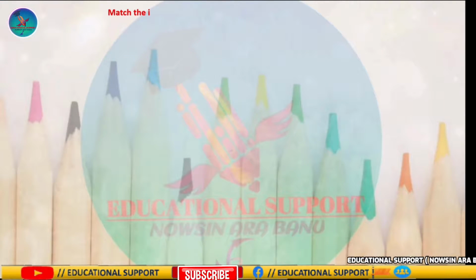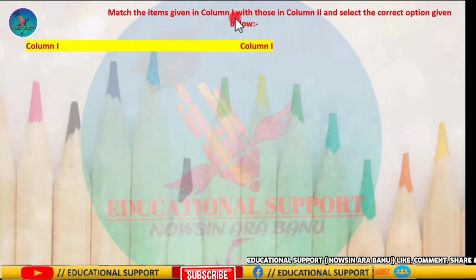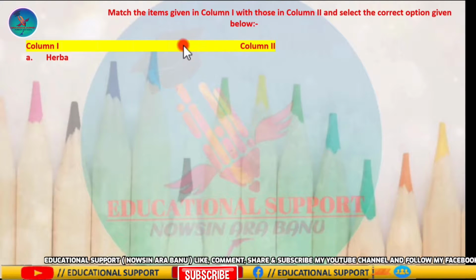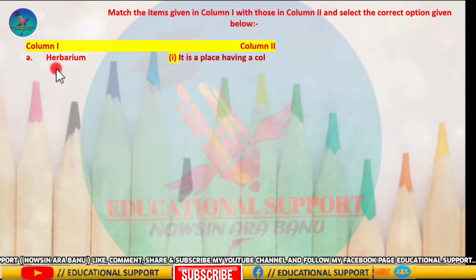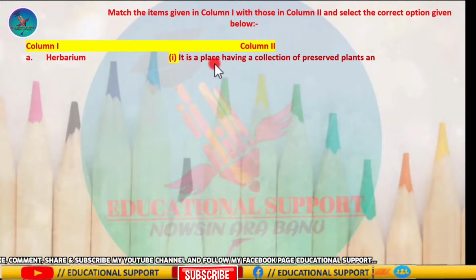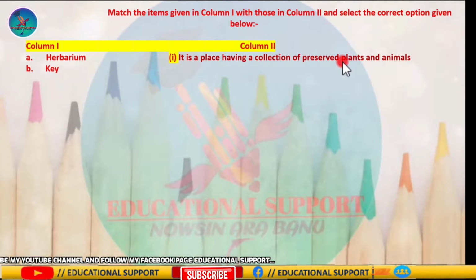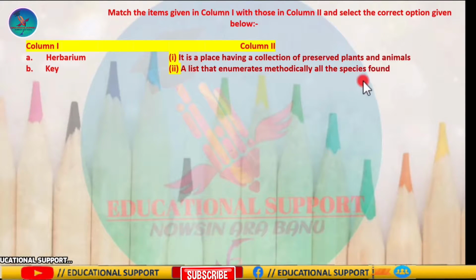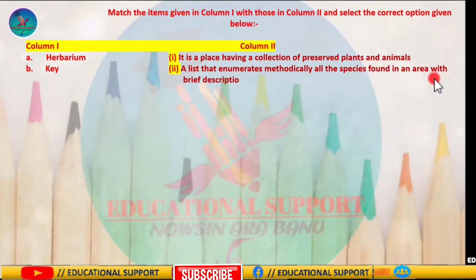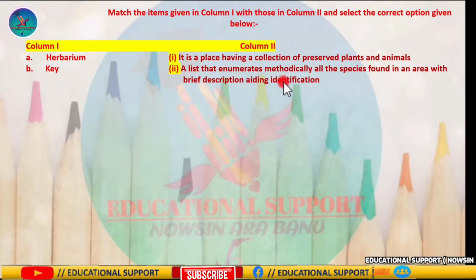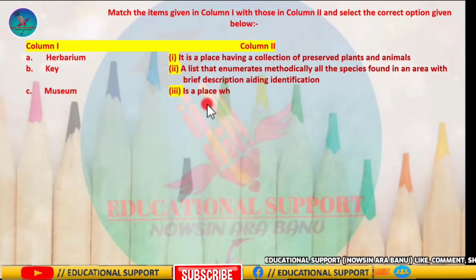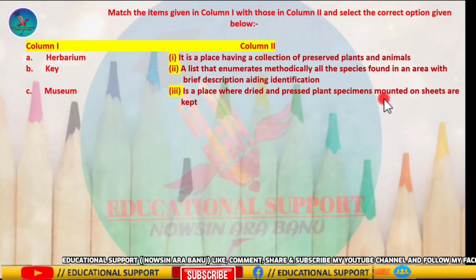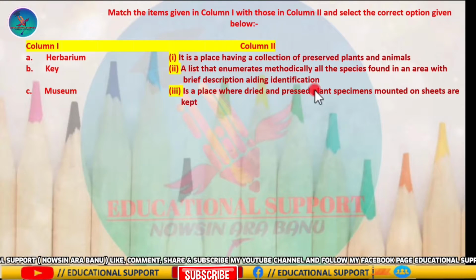Next question is, match the items given in column 1 with those in column 2 and select the correct option given below. Option A, herbarium, is a place having collection of preserved plants and animals. Key, a list that enumerates methodically all the species found in an area with brief description, aiding identification. Museum is a place where dried and pressed plant species or specimens, mounted or seeds are kept.